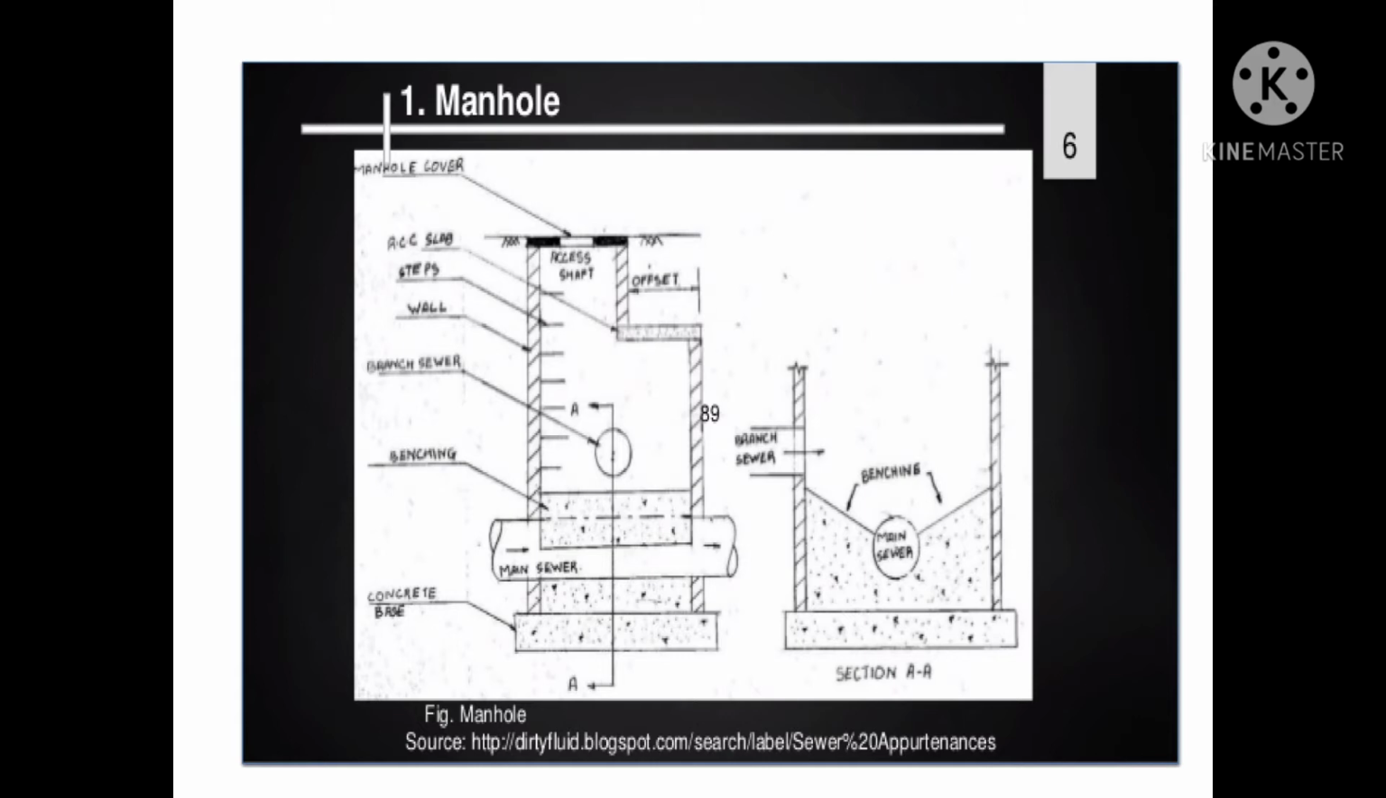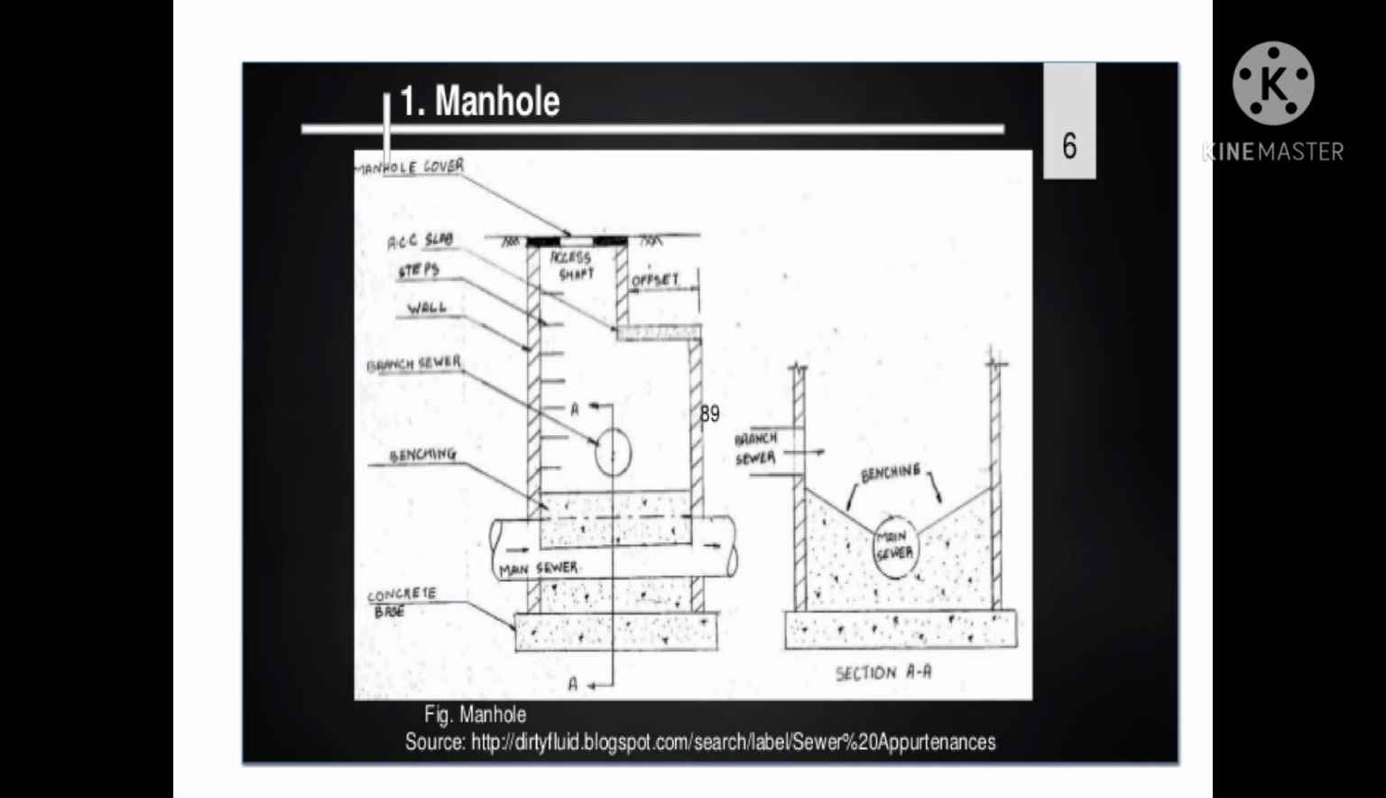Then cover and frame. The manhole is provided with a cast iron cover and a cast iron frame at its top. The thickness of the frame is about 20 to 25 cm and its base is about 10 cm wide. It is firmly embedded in the pavement and the cover rests in the groove which is kept inside the frame.